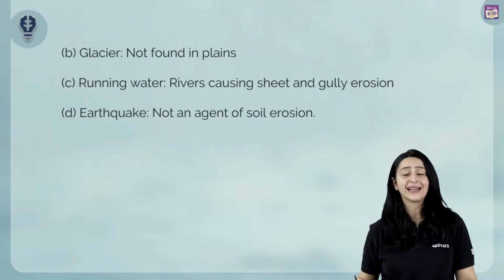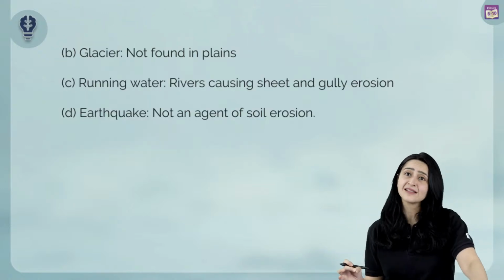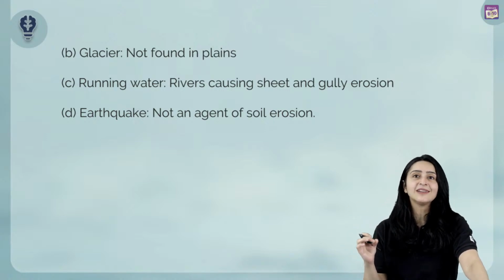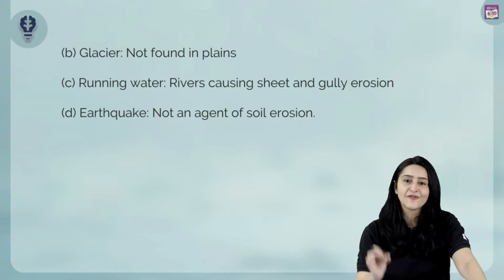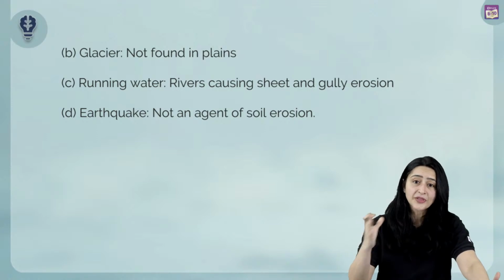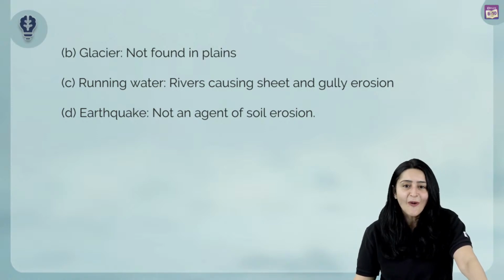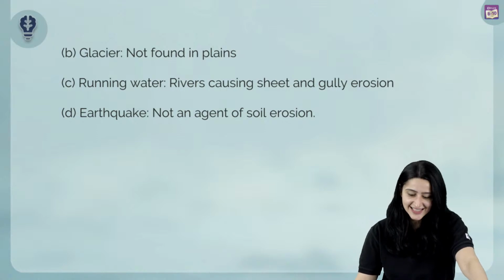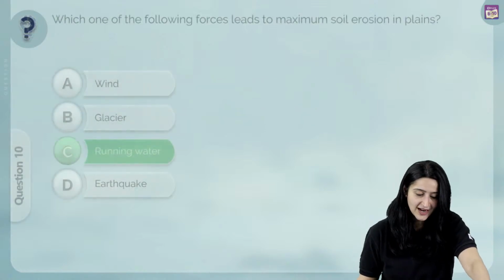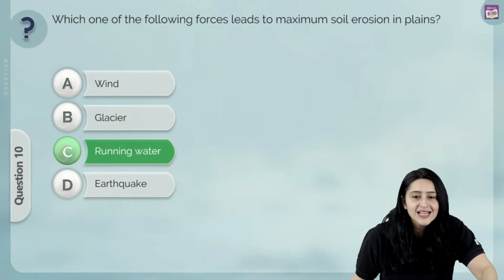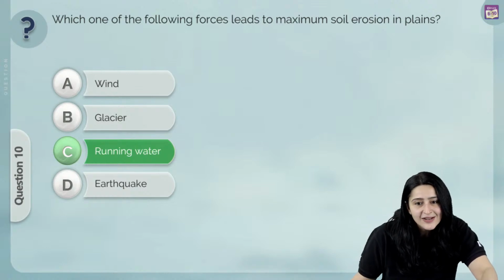When we talk about glaciers, glaciers are not found in the plains, they're found high up on the mountains. Running water in the form of rivers is found on the plains, and earthquakes, well, they're not an agent of soil erosion at all. So we know that the correct answer over here is definitely C, running water.